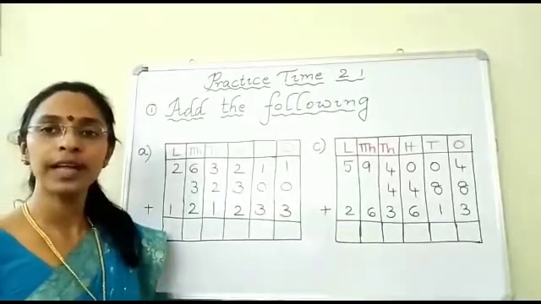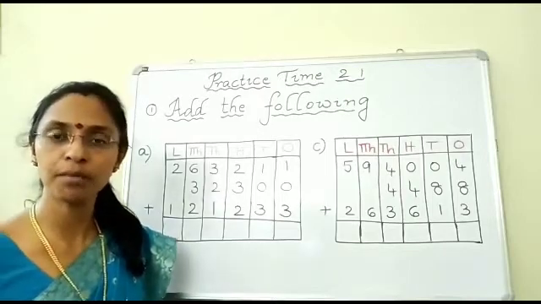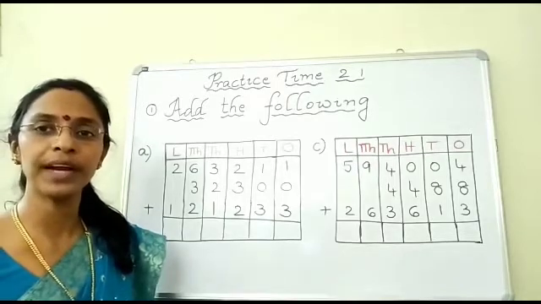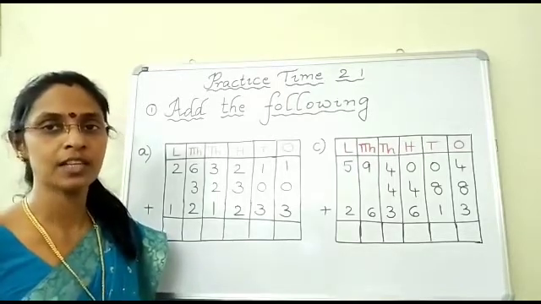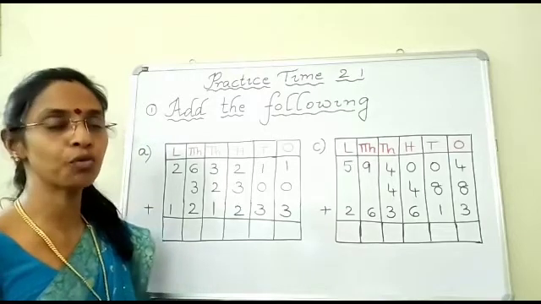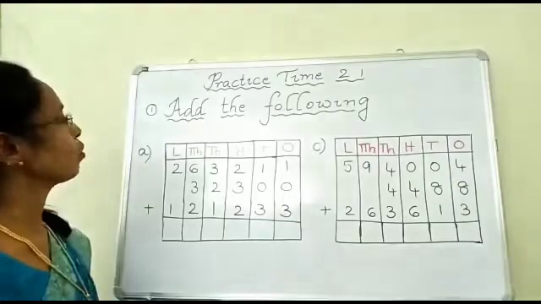So, children, till now we have discussed addition of large numbers in our previous class and also properties of addition in this class. So, based on the topics which we have discussed, let us do a few sums from our practice time. So, the first question goes like this, children.